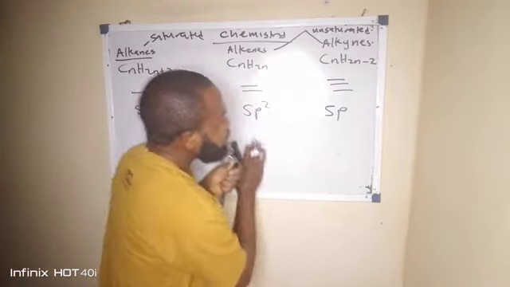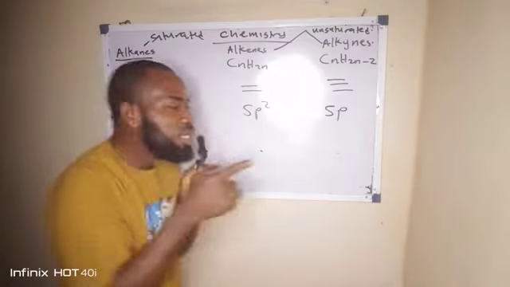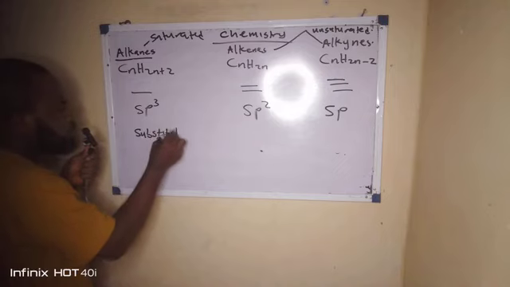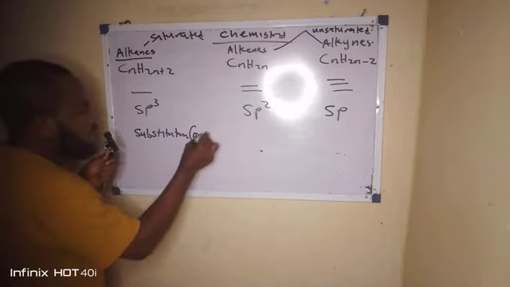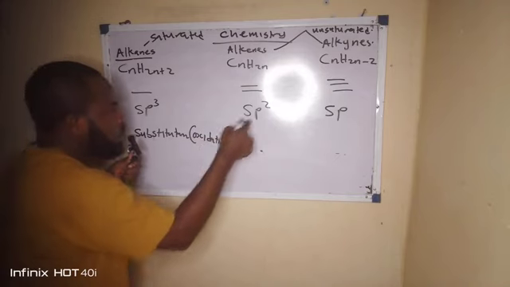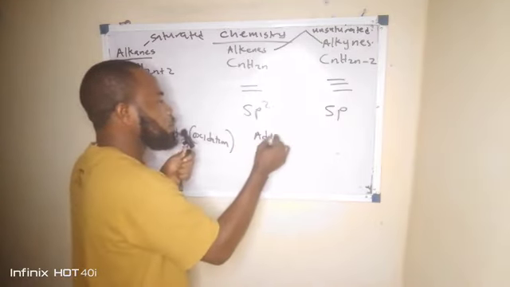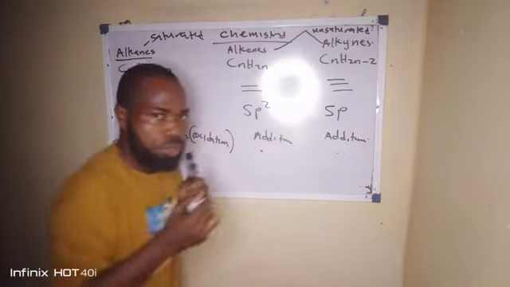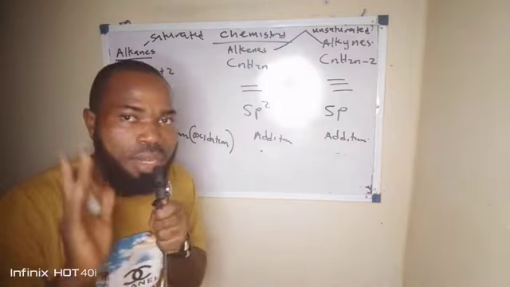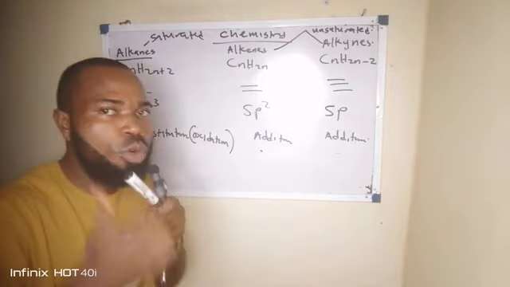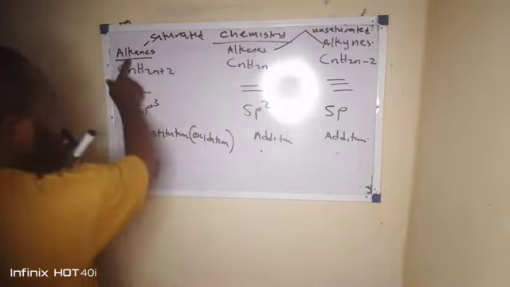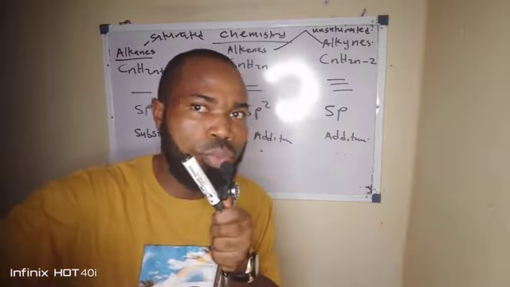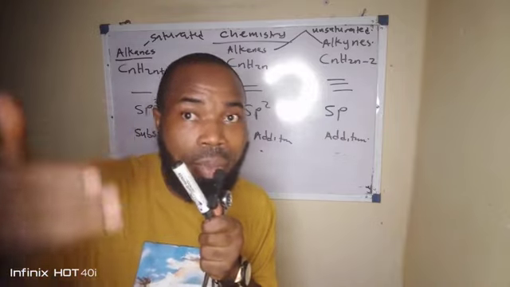Now this guy and this guy. This guy, they undergo a reaction they call substitution reaction, which is an example of an oxidation reaction. But this one, they undergo addition reaction. This one also, they undergo addition reaction. Now, that one is another difference between them. So they can ask which of the following undergo substitution. Alkanes undergo substitution. But put it in your mind, you get one other guy wey also undergo substitution. That one is benzene. That one is an aromatic hydrocarbon.